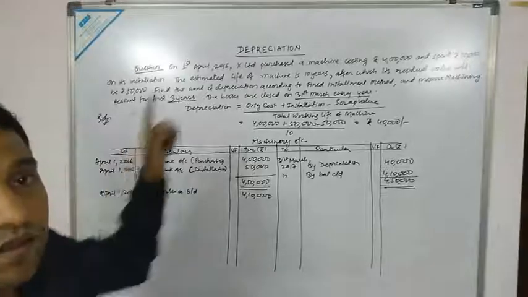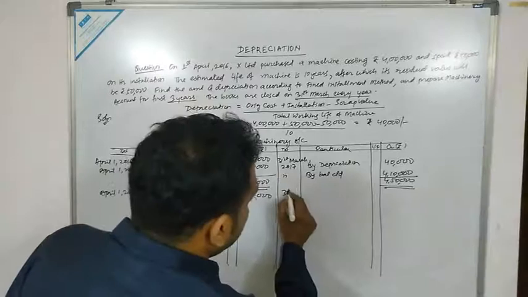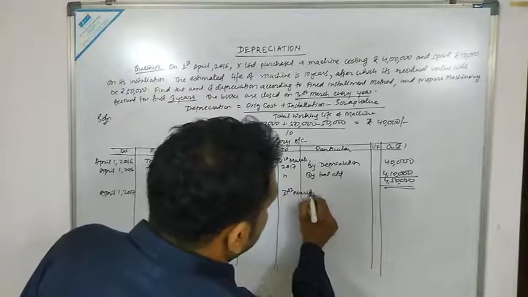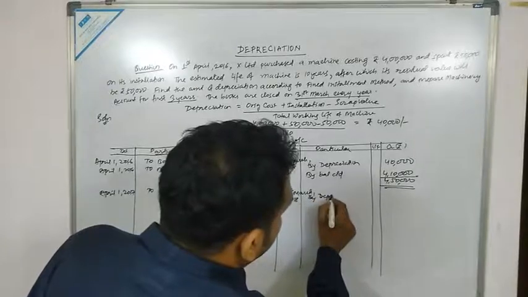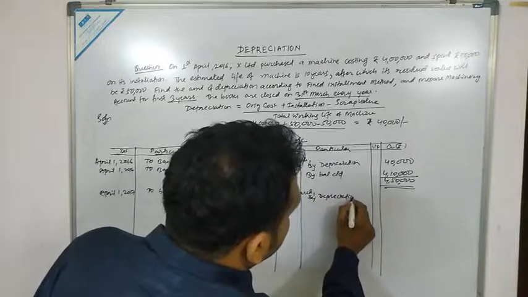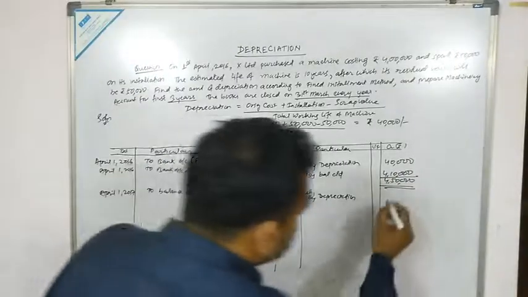One year will end on 31st March 2018. So by depreciation, we have to write the amount of rupees 40,000.